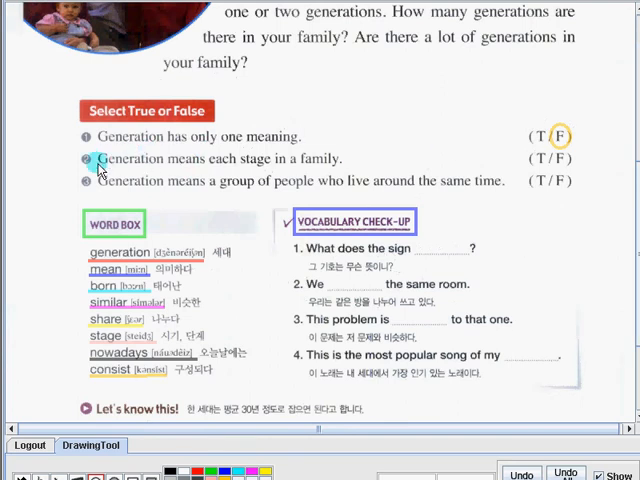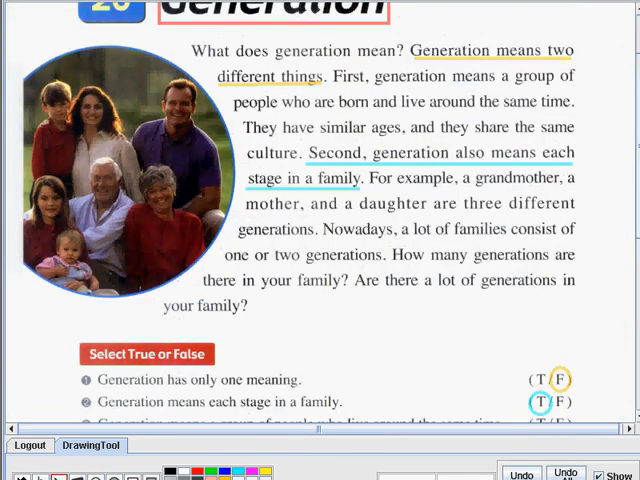Generation means each stage in a family. True or false? This sentence is true. Let's go back to the passage and let's have the sentence that will support our answer. Let's read the sentence. Second, generation also means each stage in a family. So sentence number 2 is correct.